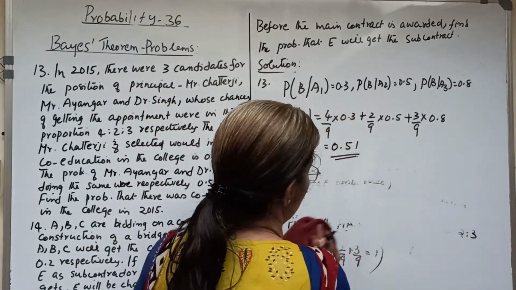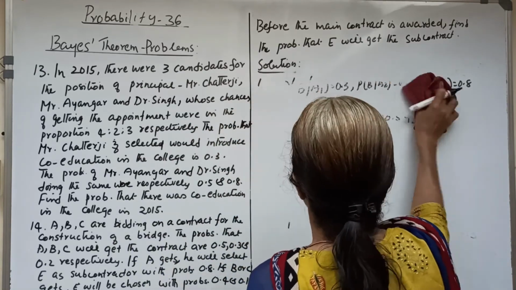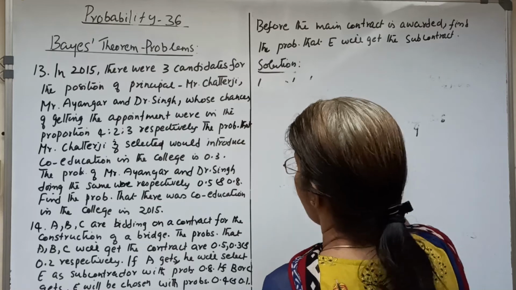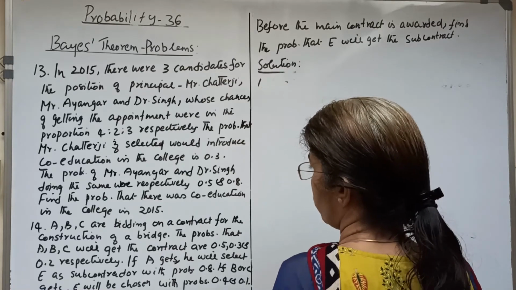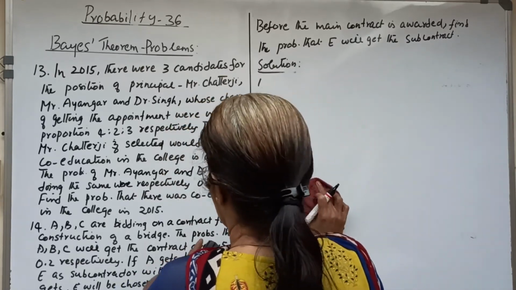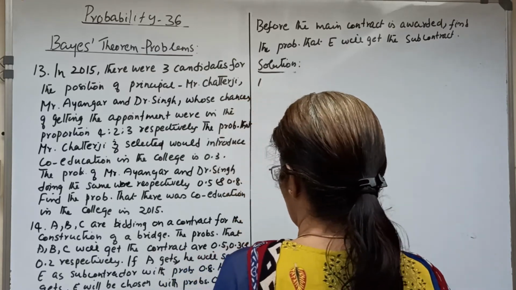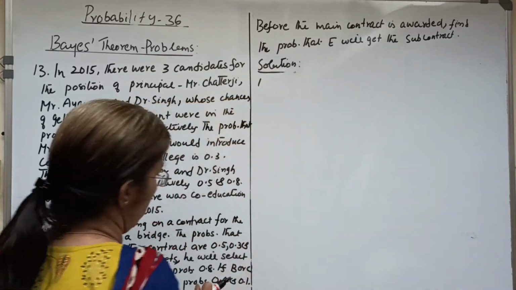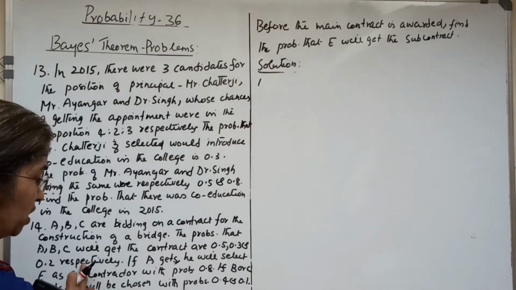Now let us consider the next problem. A similar problem: A, B, C are bidding on a contract for the construction of a bridge. The probabilities that A, B, C will get the contract are 0.5, 0.3 and 0.2 respectively.